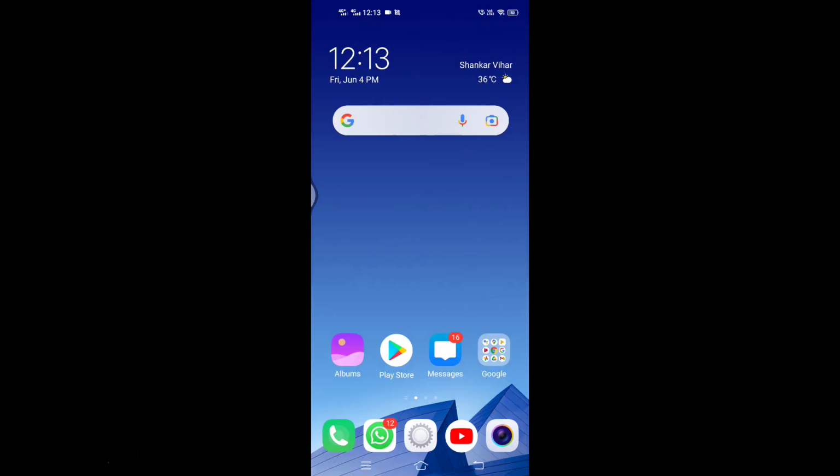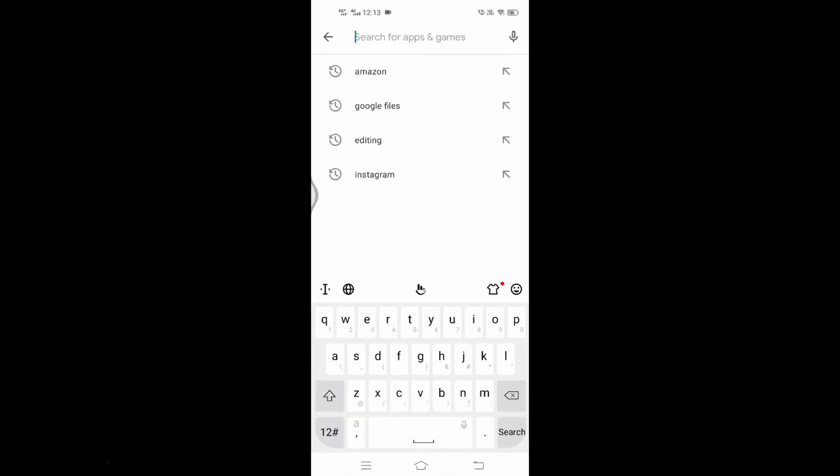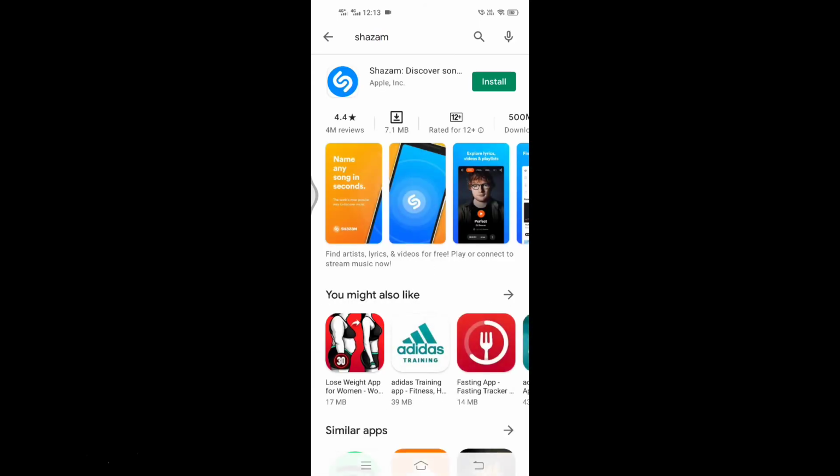App 4. Shazam. This is so far regarded to be the best app for identifying a song from a piece of music. It also seems to be the most popular or the most used among people. This app has a bigger collection of music in its database as compared to other similar apps.